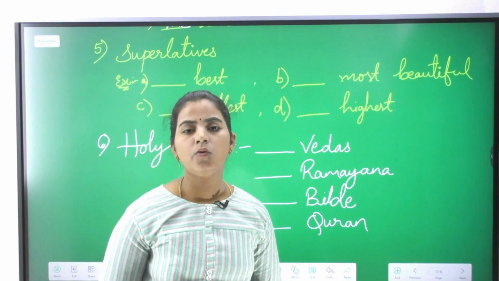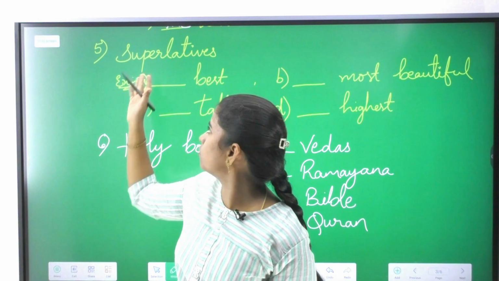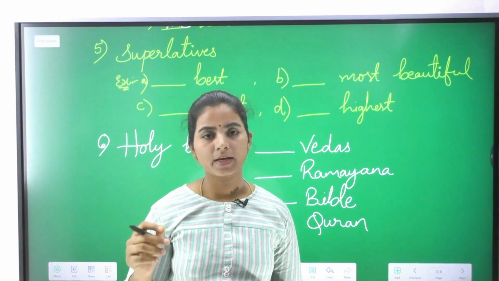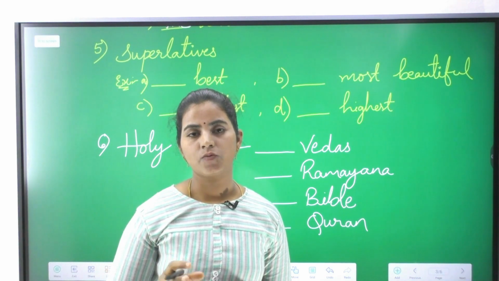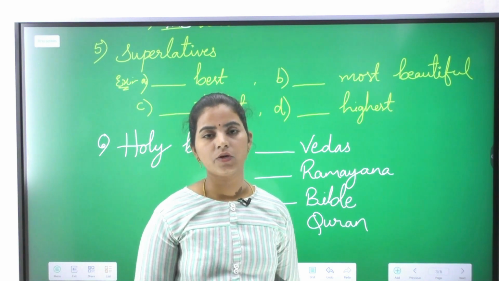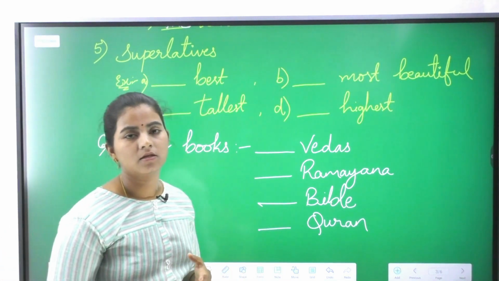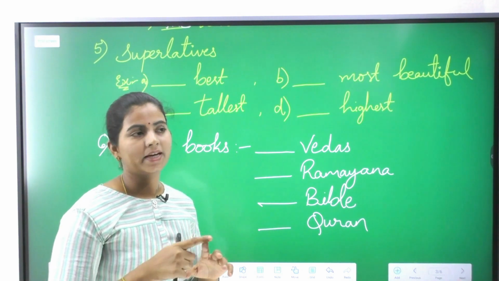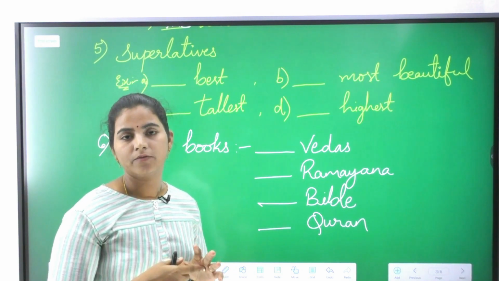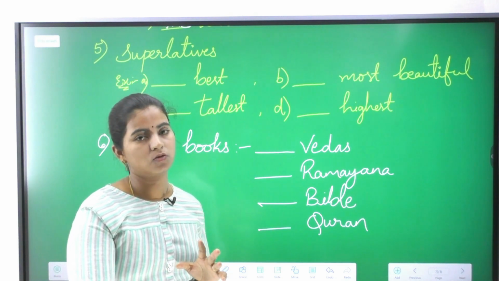And the fifth rule we need to use for the definite article is superlatives. Any superlative adjectives or any superlative degree which we are using, definitely we need to denote with the definite article, that is the. For example, good, better, best. Best is a superlative. Red, redder, reddest. Reddest is a superlative. Beautiful, more beautiful, most beautiful. Most beautiful is a superlative.